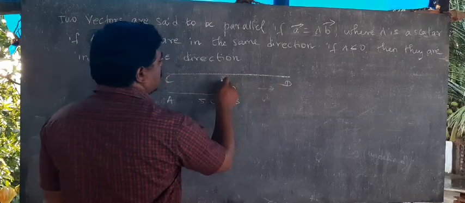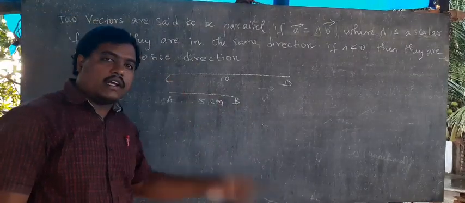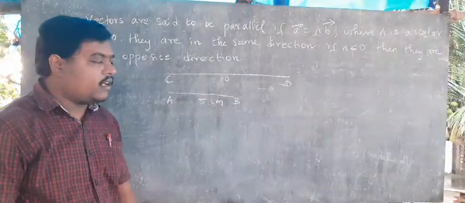CD, the line is 10 centimeter. Is AB parallel to CD or not? Parallel only.